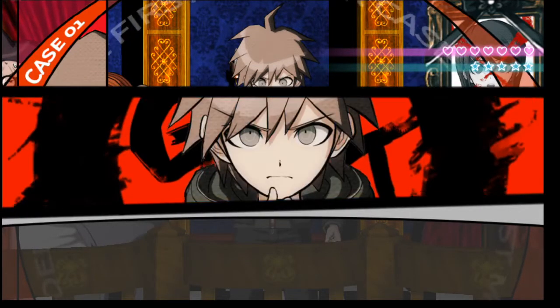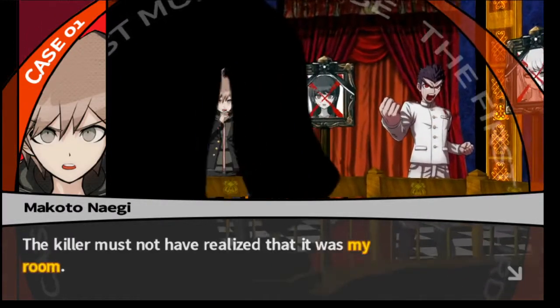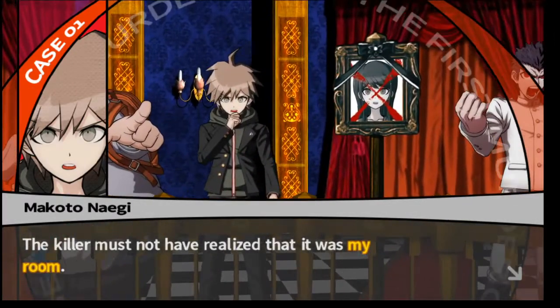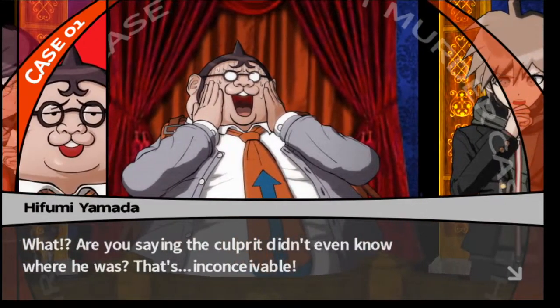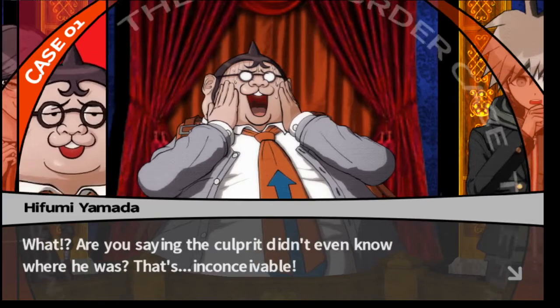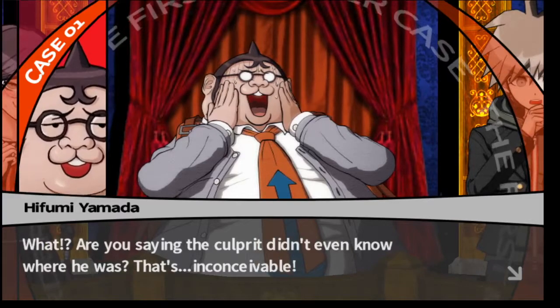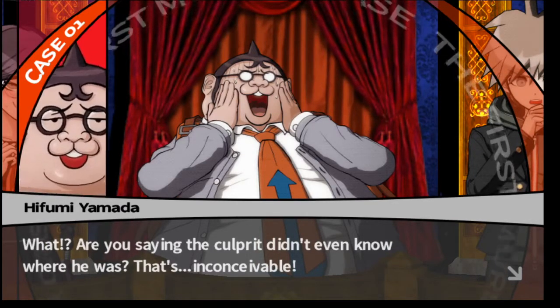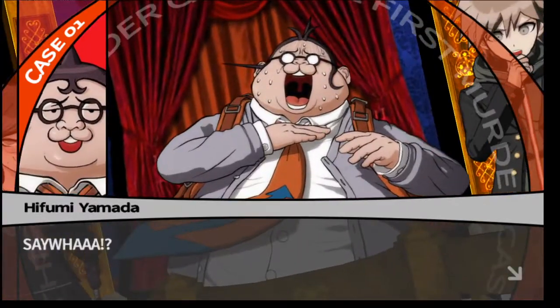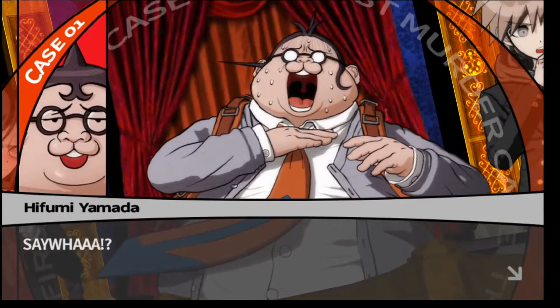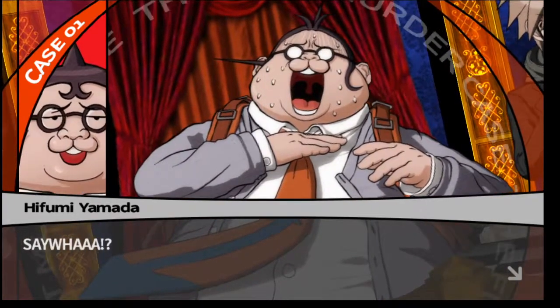I got it! The killer must not have realized that it was my room. What? Are you saying the culprit didn't even know where he was? That's inconceivable. It would be if the nameplates hadn't been switched. And yet, he's absolutely right. Say what? Fucking Hifumi. Him having a seizure on the left.